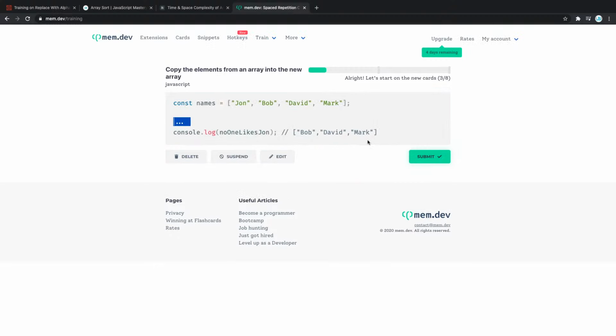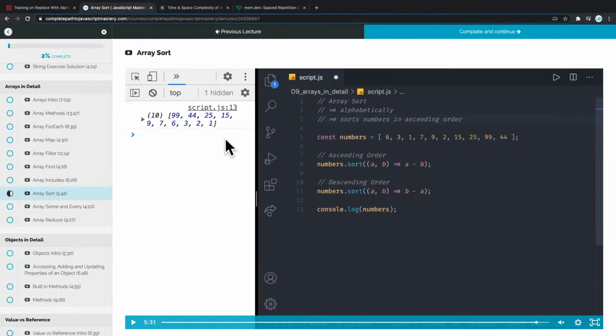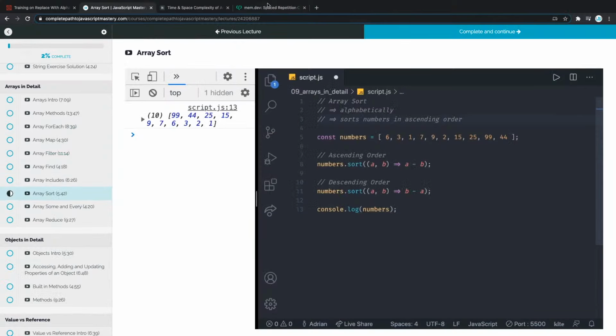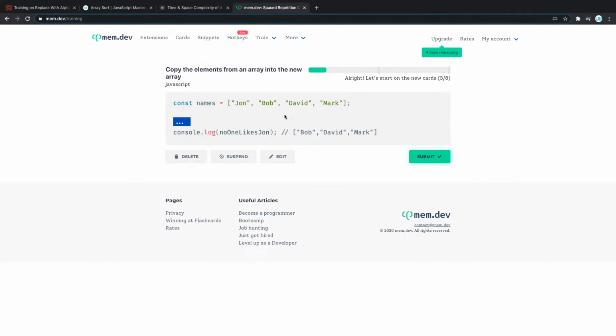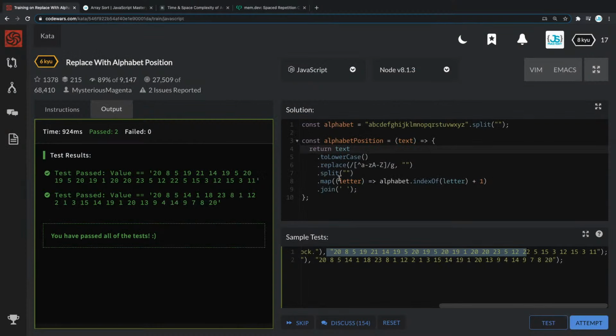Now we get a second one, but I think you get the point. You add things onto this and then you practice. That way you won't have to Google all the time. You will simply be able to remember everything on top of your mind. And that is on how to be a good developer. First, learn something, learn all the methods, and then practice them. That way your problem solving will be so much easier because you're gonna have to worry only about the actual problem, not how the methods themselves work.